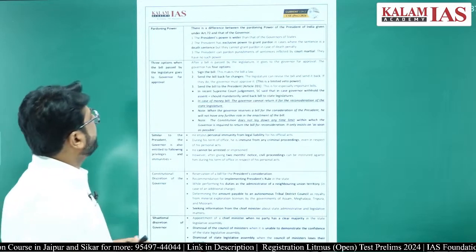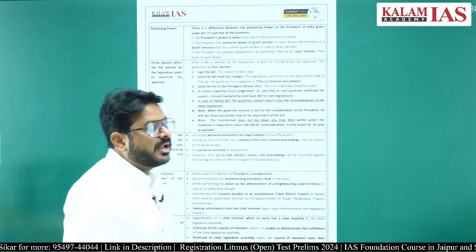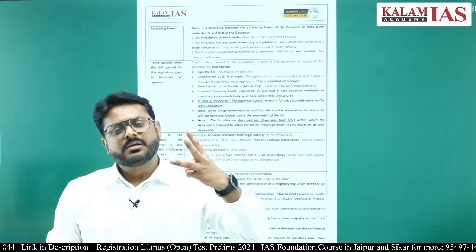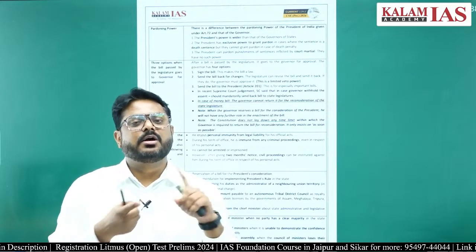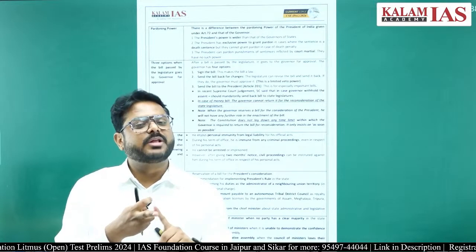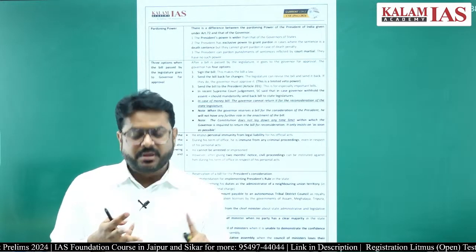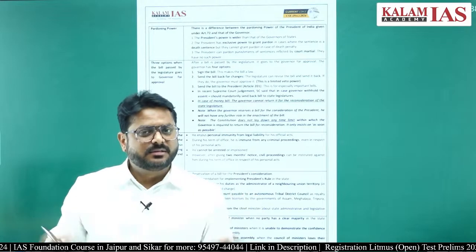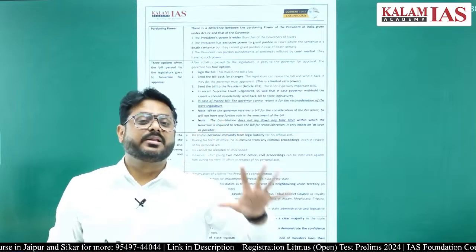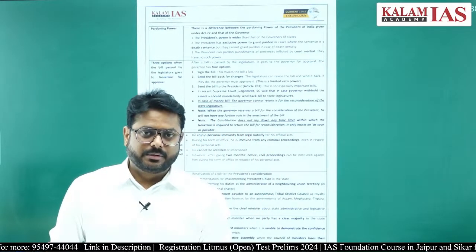Pardoning power of the governor we have already discussed, and whenever a bill comes to the governor he has three options. Either he can give assent to the bill, or he can send back the bill for reconsideration to the council, meaning the legislative assembly, or he can keep that bill in his pocket. But in no case can the governor reject the bill completely. Right.